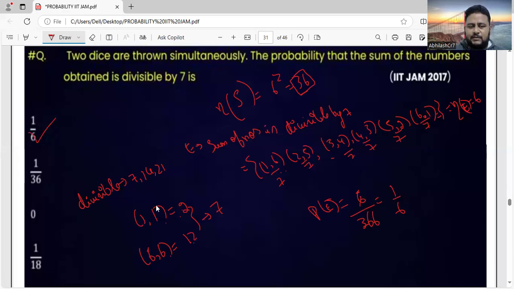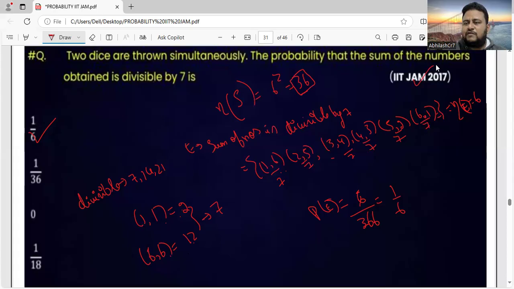This you have to remember. With 2 dice, the minimum value is (1,1) and the maximum value is (6,6). When it comes to 3 dice, the minimum value is (1,1,1), that is 3, and the maximum value is (6,6,6), that is 18. I am talking about 3 dice. So these are the questions. This is also a PYQ, IIT JAM 2017.